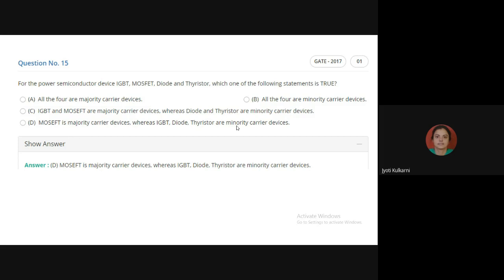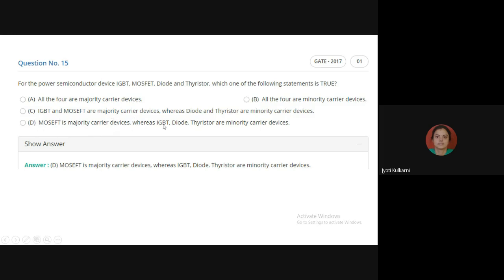Why? Because minority carriers give you leakage current, and this leakage current is the main factor for the temperature rise of the device. So MOSFET has very good temperature stability because it does not carry any minority carriers, so it has no leakage current, and its temperature rise stays constant.